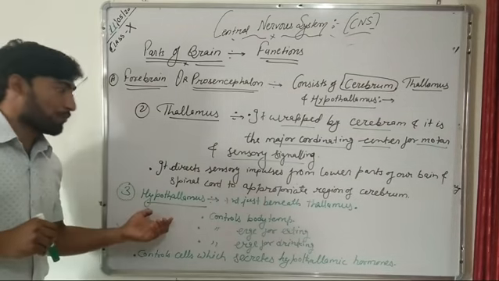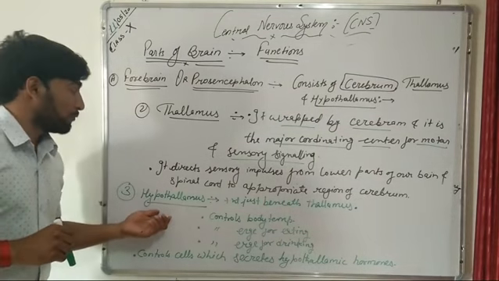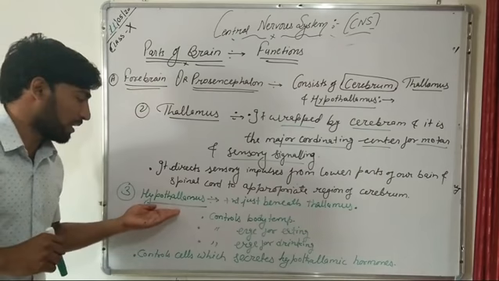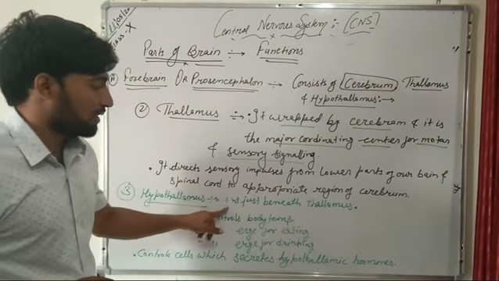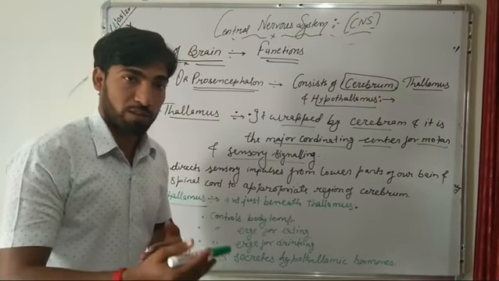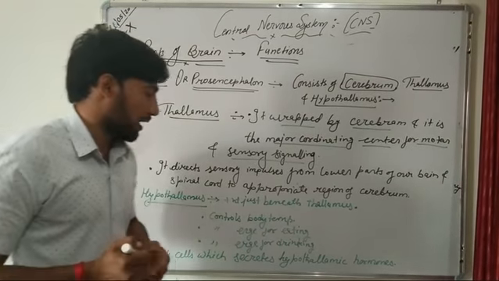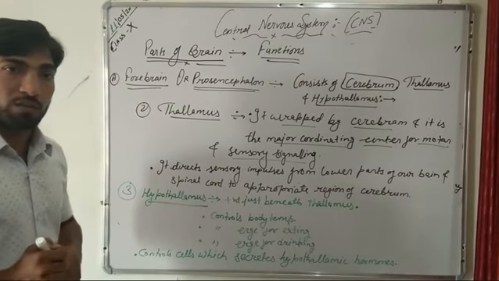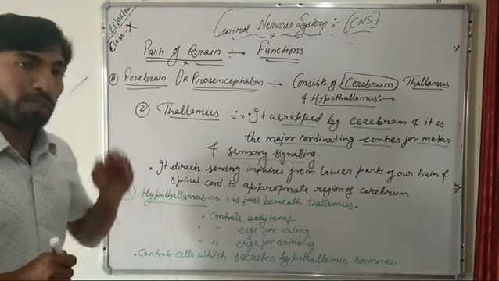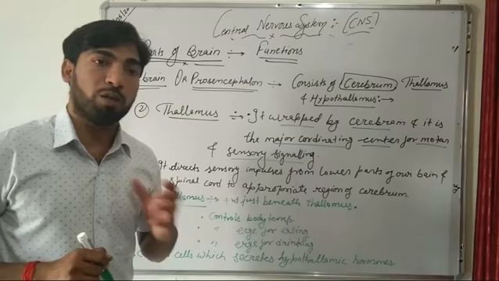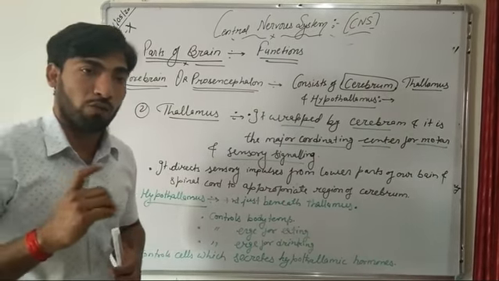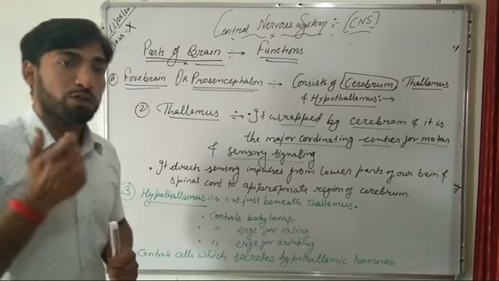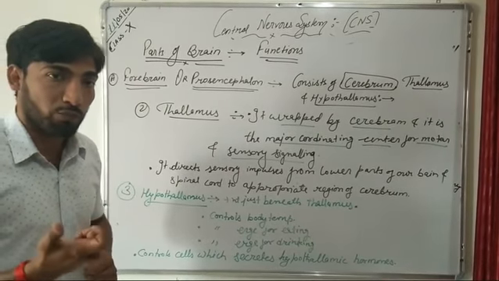Now, the next part of our forebrain is the hypothalamus. That is the third part of our forebrain. This hypothalamus is present just beneath the thalamus. The main functions of this hypothalamus include controlling our body temperature. It is also responsible for controlling our urge for eating and our urge for drinking.